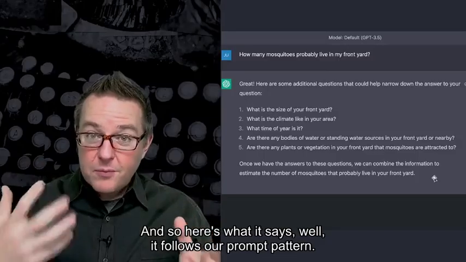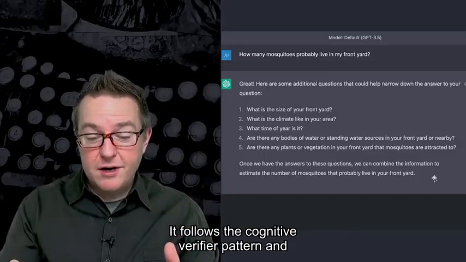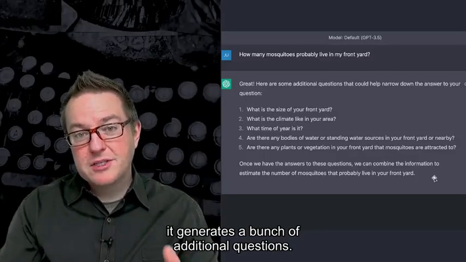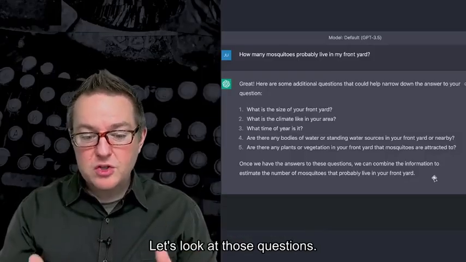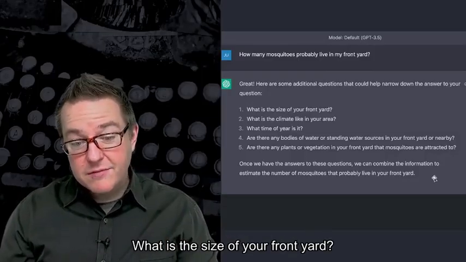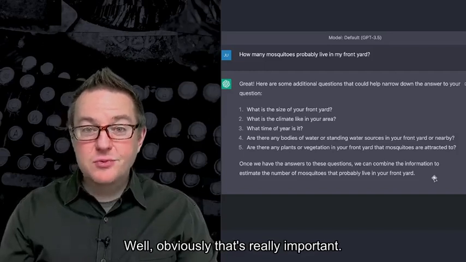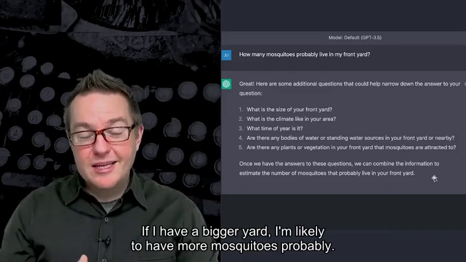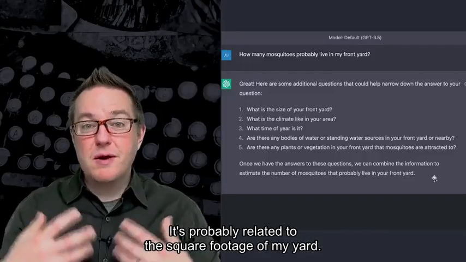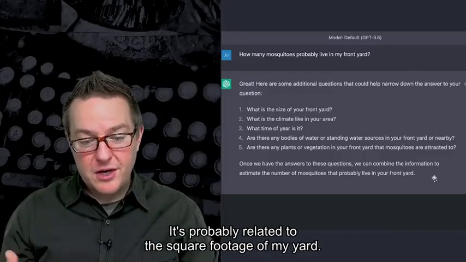Well, it follows our prompt pattern. It follows the cognitive verifier pattern, and it generates a bunch of additional questions. Let's look at those questions. What is the size of your front yard? Well, obviously that's really important. If I have a bigger yard, I'm likely to have more mosquitoes probably. It's probably related to the square footage in my yard.